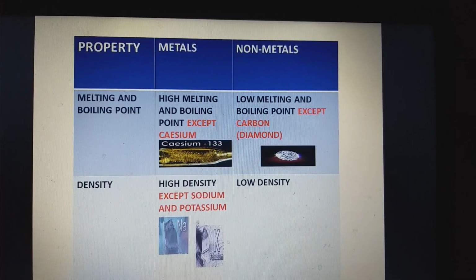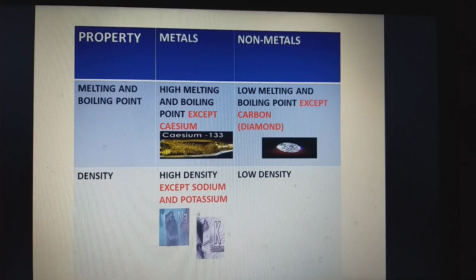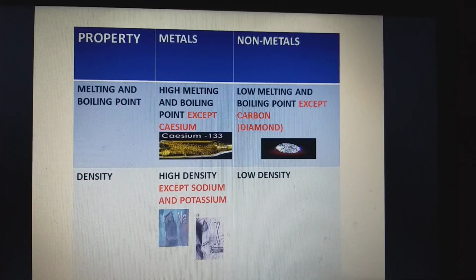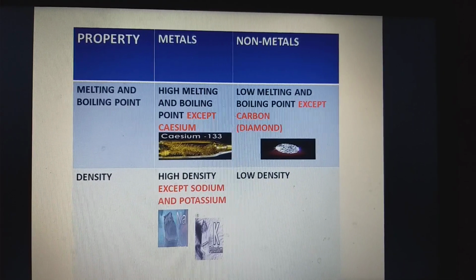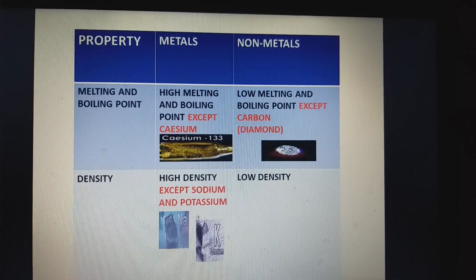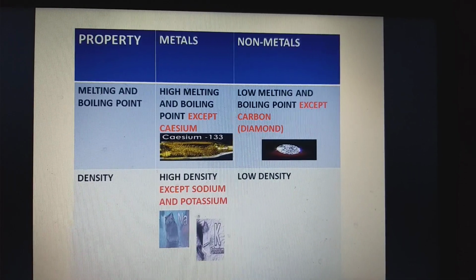I pass on to the next physical property, that is melting and boiling point. You are already familiar with these terms. You have studied in your previous classes. Melting point is the temperature at which a solid melts. Now let us discuss this property. Metals have high melting and boiling point except cesium.